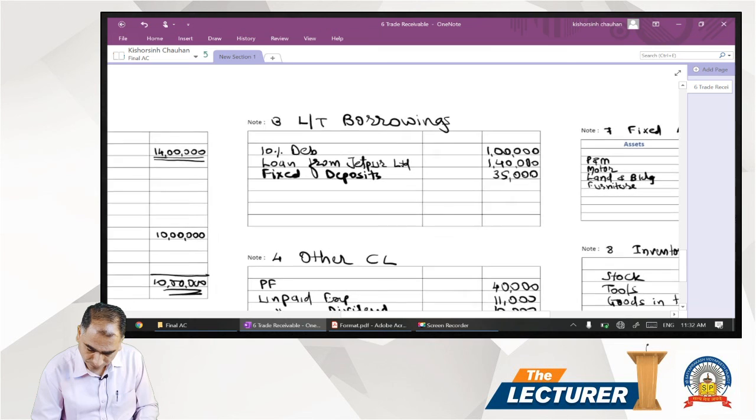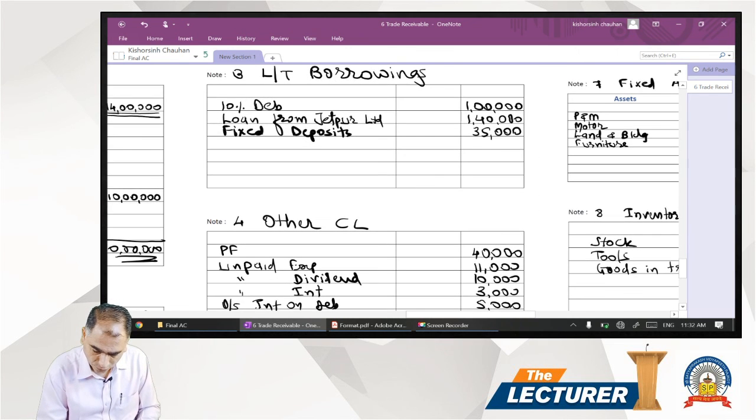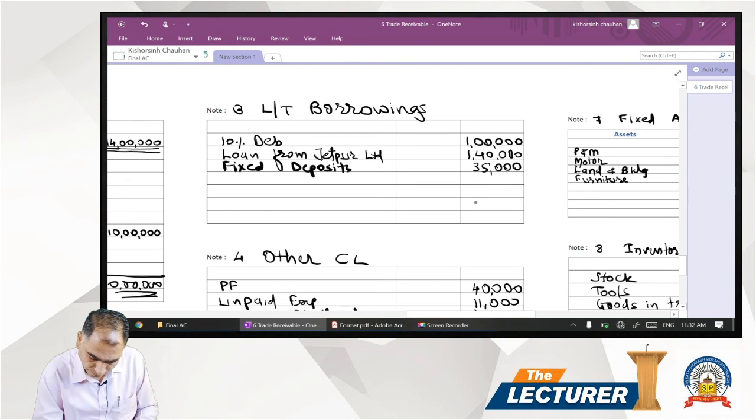Long term borrowings, we have total 275.